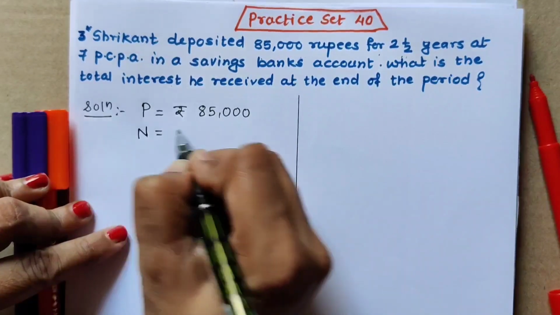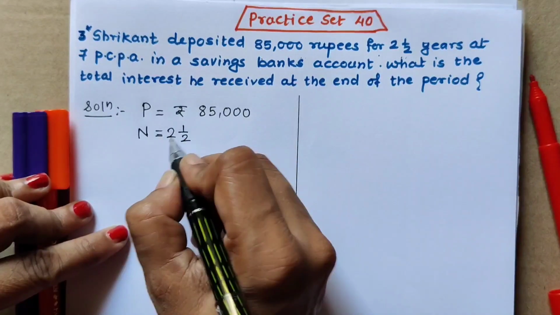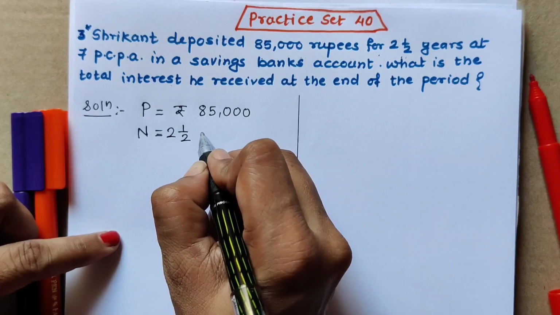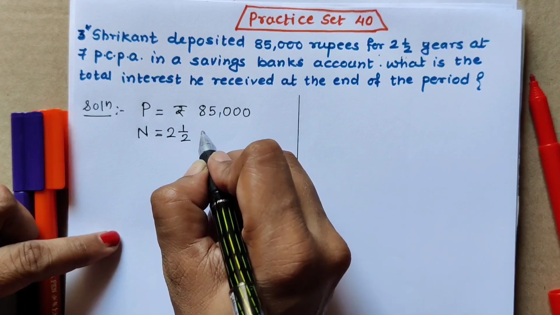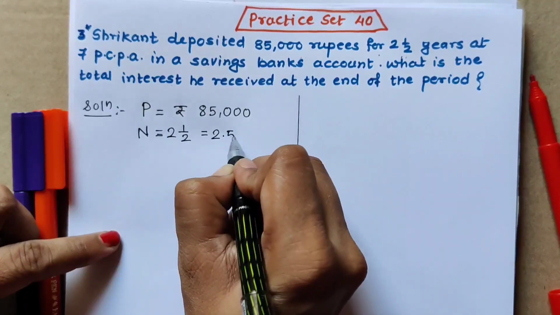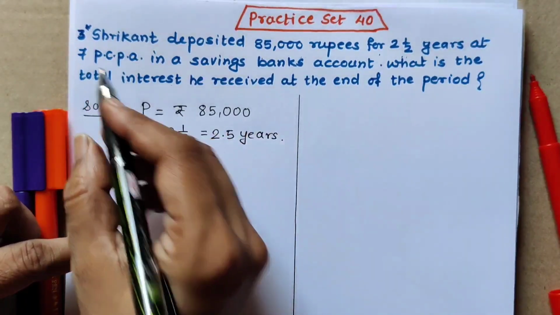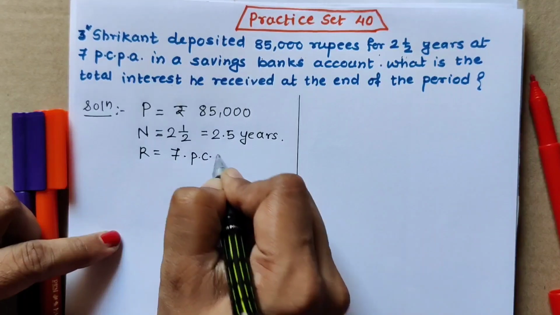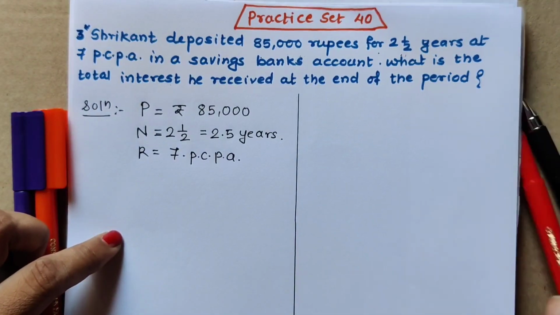Number of years 2.5. Now see children, this is a mixed fraction. We convert this into a simple fraction, or 2.5 you can also write as it is. So you can do anything. 2.5 years. And the rate of interest is 7 percent per annum.